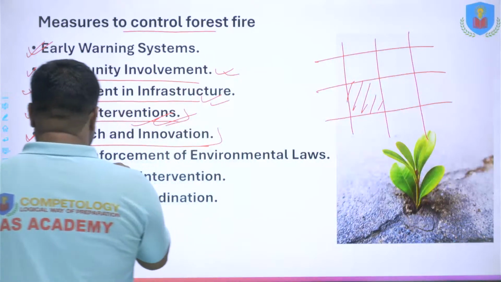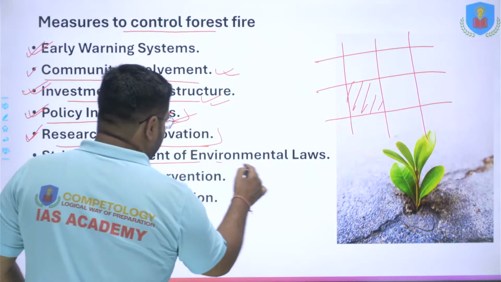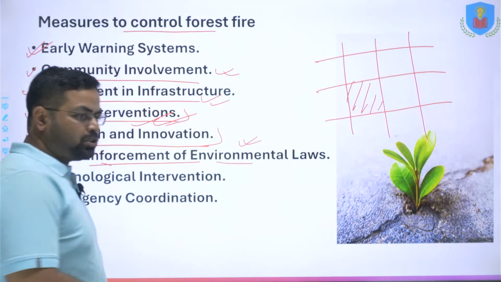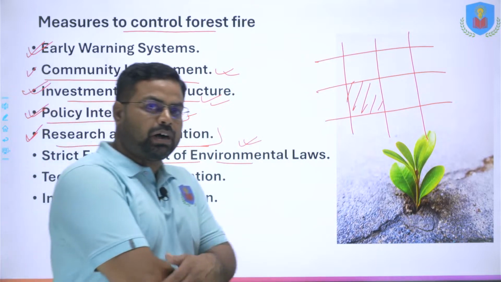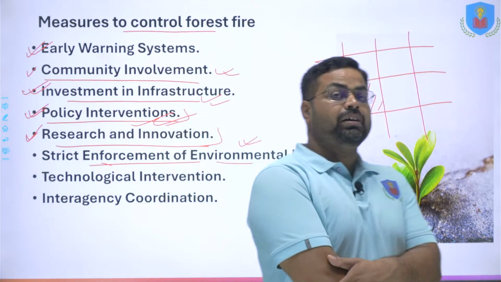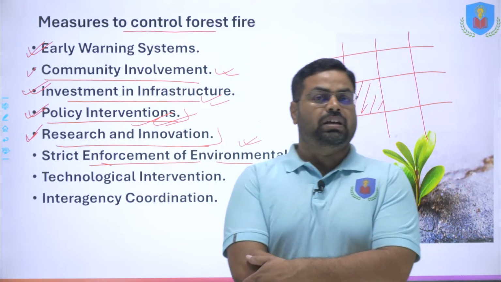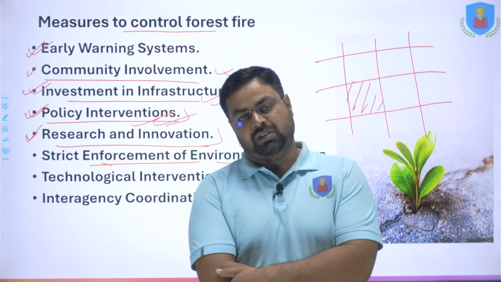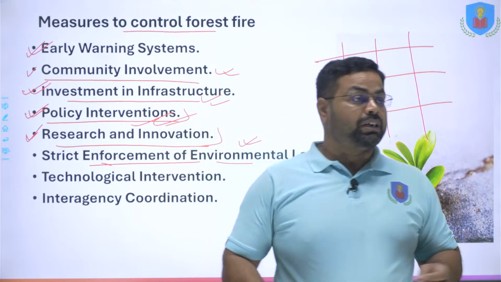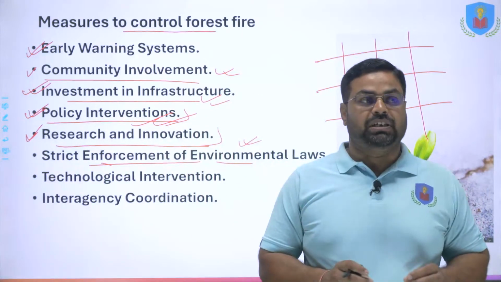Next is strict enforcement of the environmental laws. Most of the time laws are only passed, and there is a popular saying in India, laws are made to be broken, कानून बनाई है तोड़ने के लिए. But this scenario should be changed.